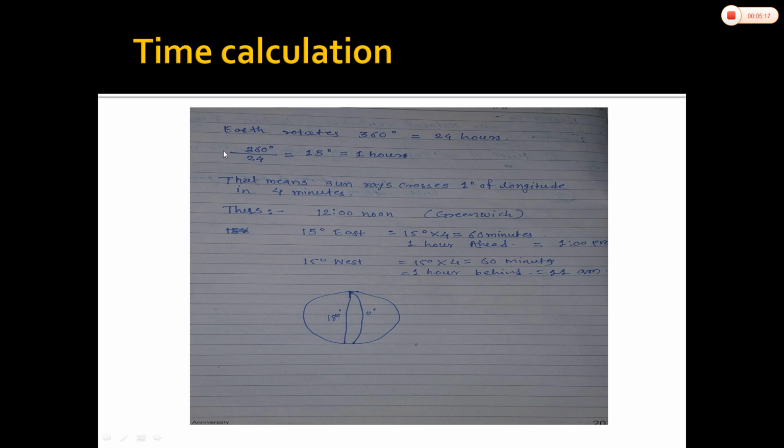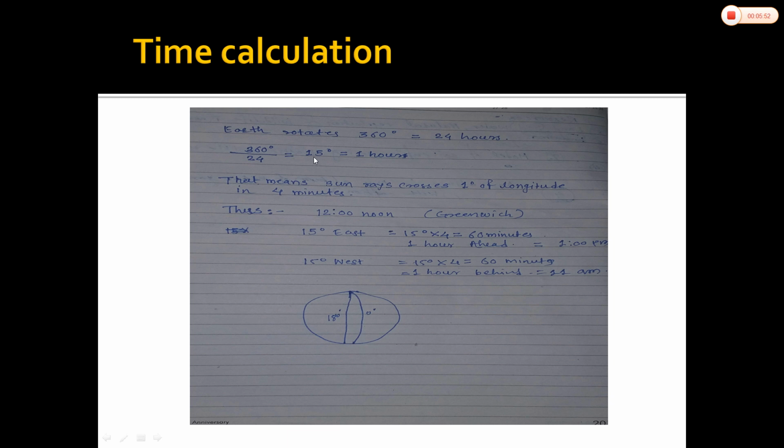See, you know very well that the earth rotates 360 degrees in 24 hours, because one day is of 24 hours. When we divide 360 degrees by 24, you will come to know that one time zone is 15 degrees. One time zone is of 1 hour. In this way, the sun's rays cross 1 degree of longitude in 4 minutes. How?